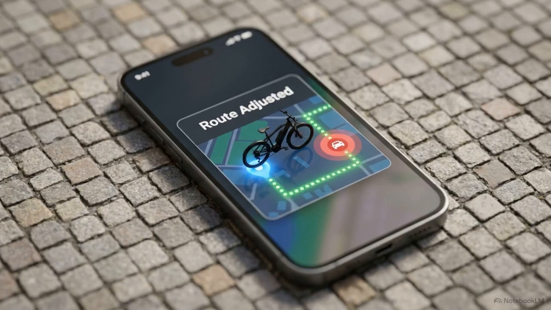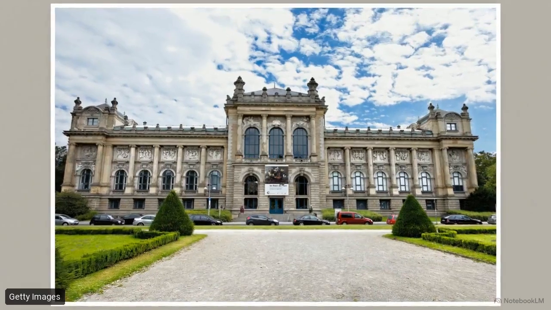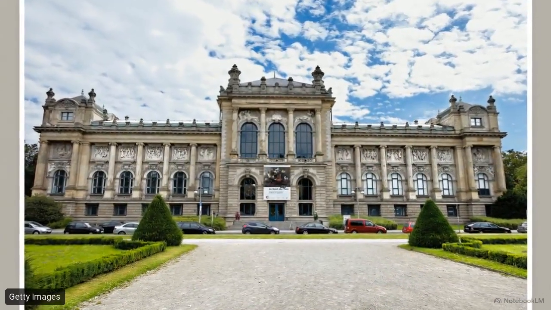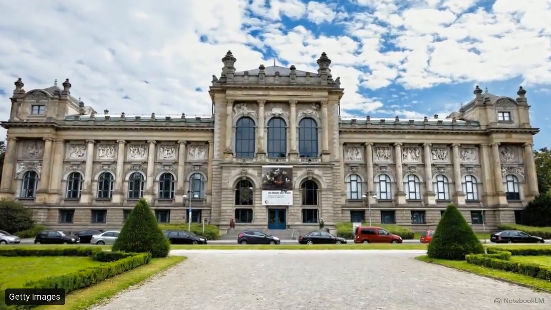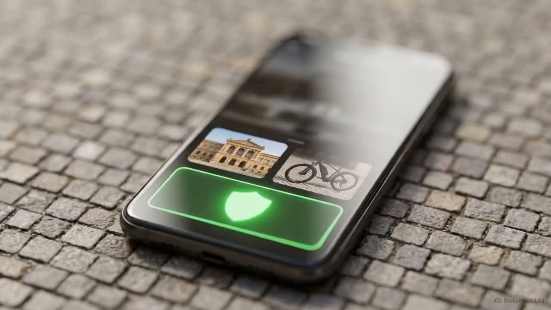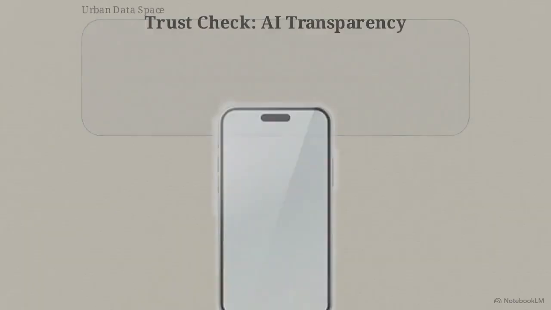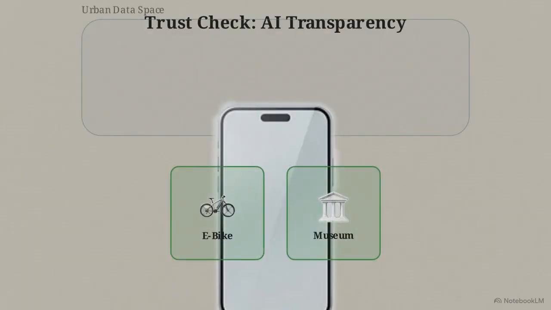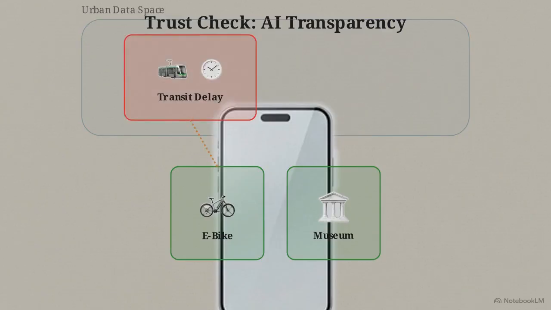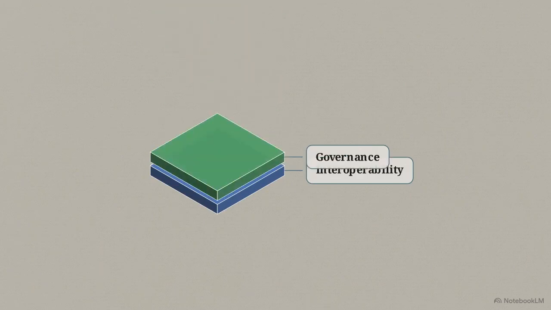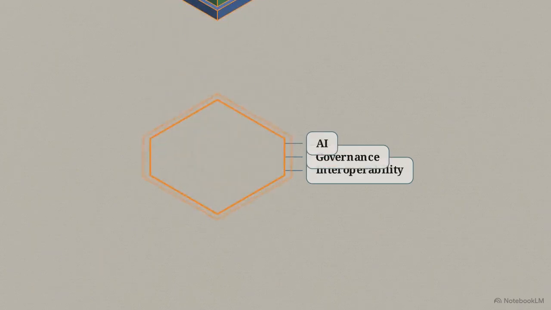The orchestration layer intervenes. A dynamic alert pops up, rerouting the user to a nearby e-bike rental to bypass the transit delay entirely. To avoid the incoming storm, the platform swaps the afternoon festival for a locally owned indoor cultural heritage museum. Directly below this new recommendation is a trust check interface. The app explicitly tells the user exactly why the e-bike and the specific museum were chosen, citing both the detected transit delays and the weather alerts. Delivering that single, seamless reroute requires three distinct architectural layers to execute simultaneously: interoperability, governance, and AI.